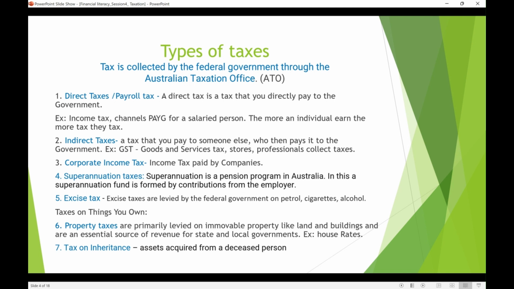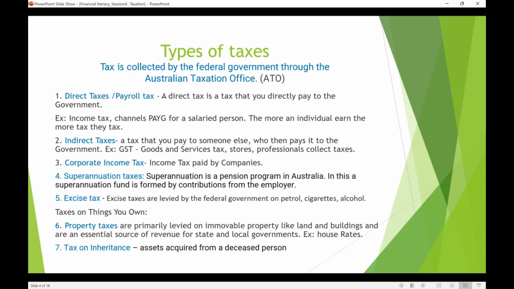Tax is collected by the federal government through the tax department in any country. For instance, in Australia, it is the Australian Taxation Office, which we call ATO. Let's go through the different kinds of taxes, where there are direct taxes or payroll taxes. A direct tax is the tax that you directly pay to the government, in the form of wages and salaries. When you work, you get tax deducted through PAYG, pay as you go. So they are the direct taxes, for example.